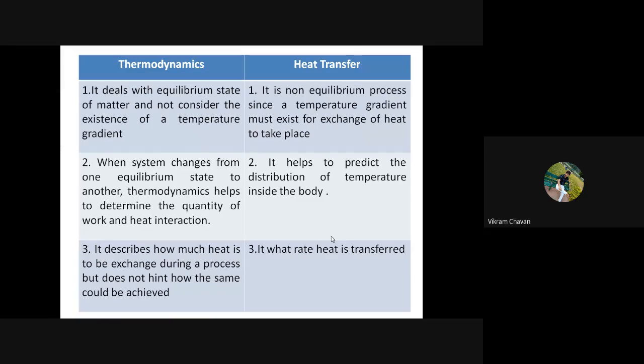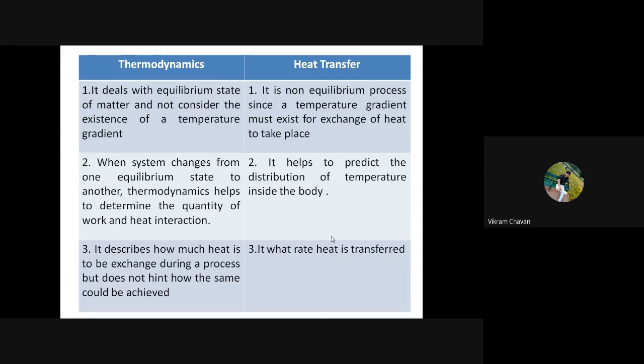So it helps to find out or predict the distribution of temperature inside the body. Let us say we have provided heat on one side of a body. What will be the temperature on the surface of the body, what will be the temperature at the inner surface, and how will it vary as the distance varies from the surface to the inner surface?